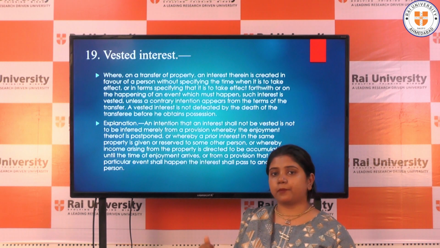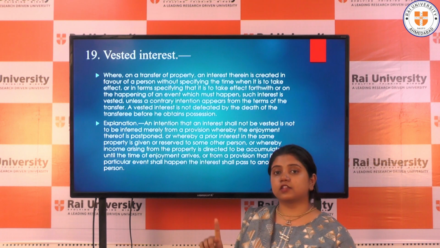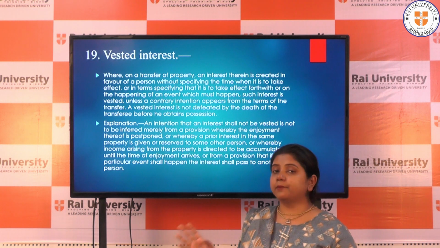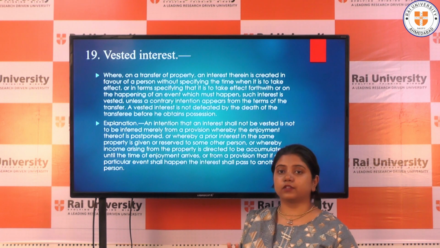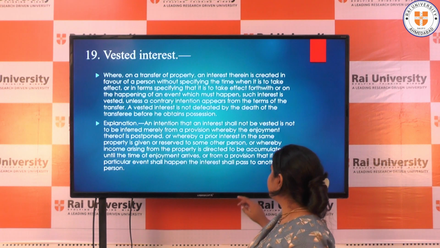So the enjoyment time will arrive after 5 years, but this does not defeat the interest of B. After the 5 years are over, B will have complete possession of that property. So this is a vested interest in that particular property.